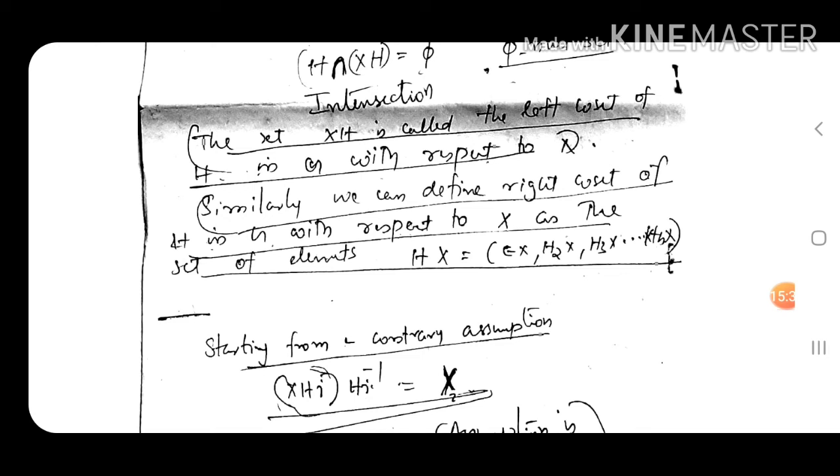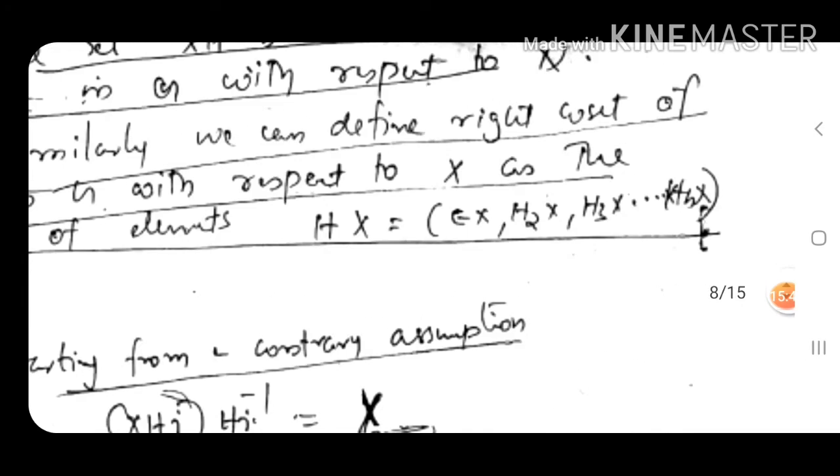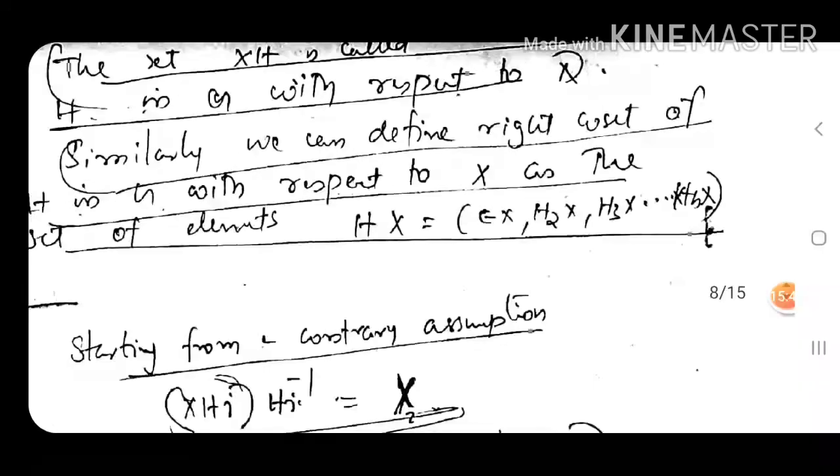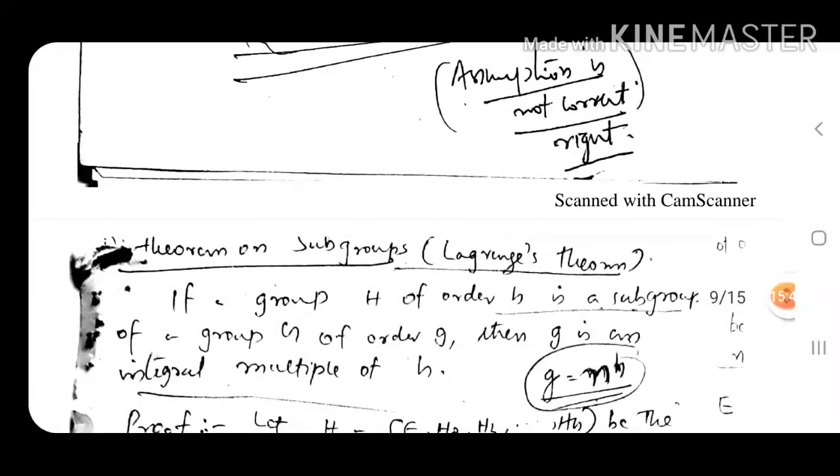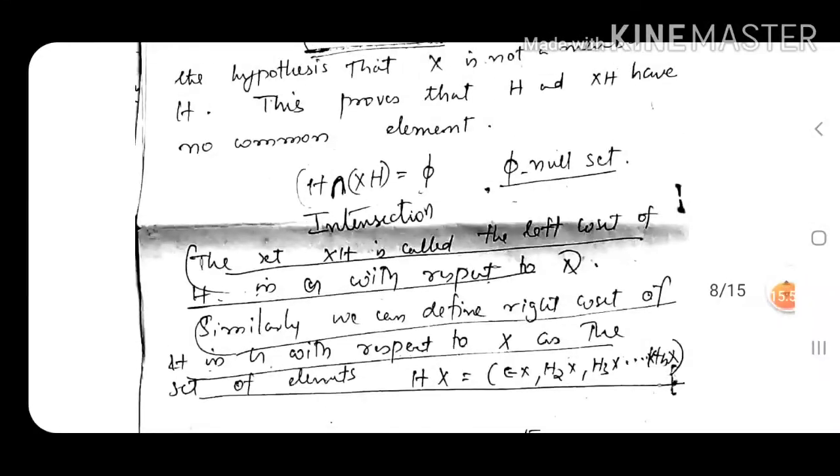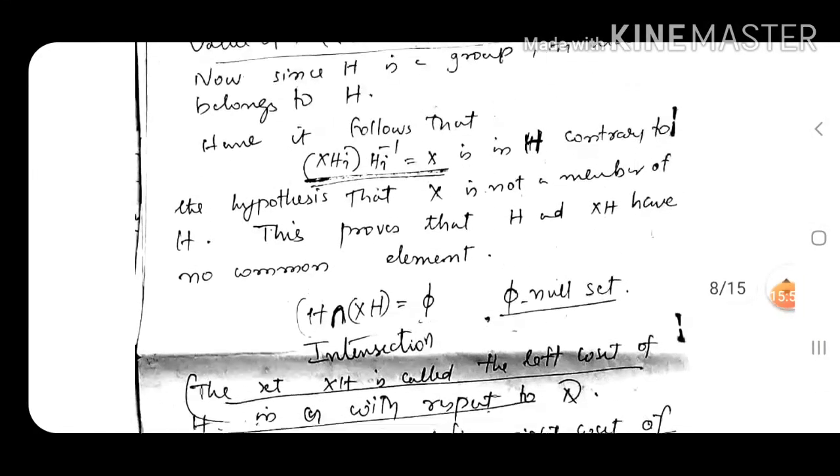So now we are multiplying the subgroup from the right by x. So Hx is equal to h1x, h2x, h3x, ..., hhx, like that. So these are the left coset and the right coset.